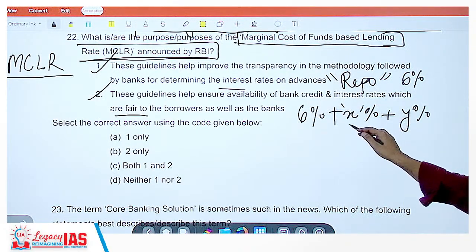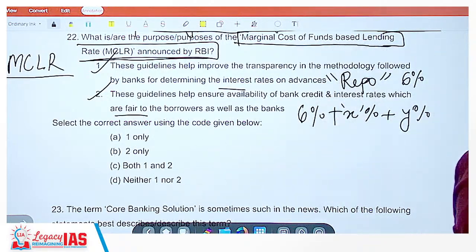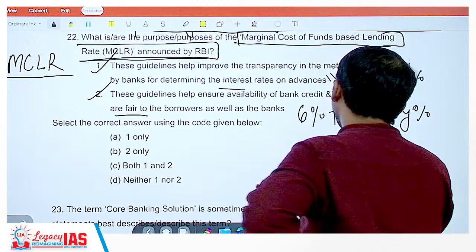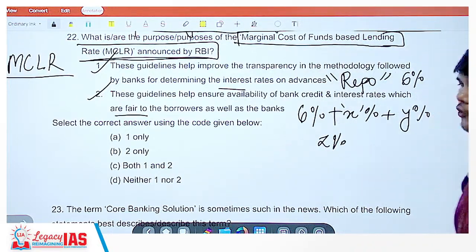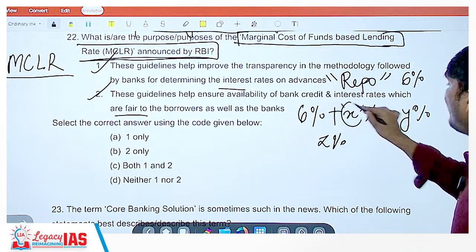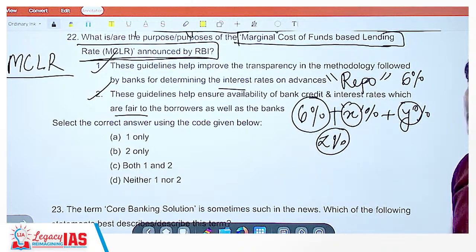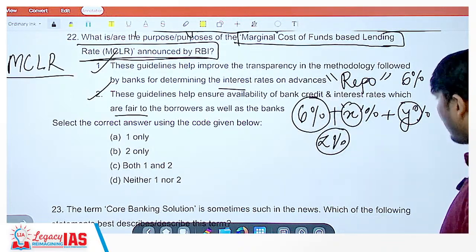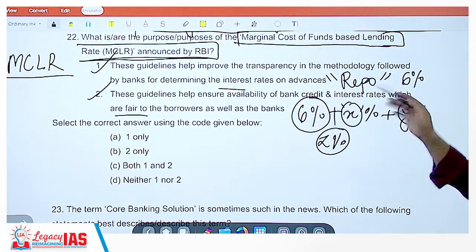And this X percentage, and there might be a chance that some of the people do not repay loans and all that. So let's add another percentage, Z percentage for that. Okay. So this X plus Y plus Z plus the rate at which RBI gave loan to the bank. So operational costs, people not returning the money, and the profits.